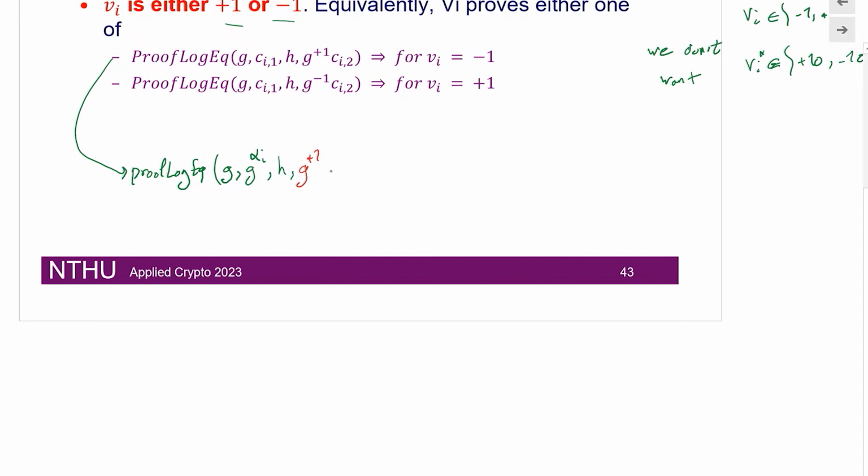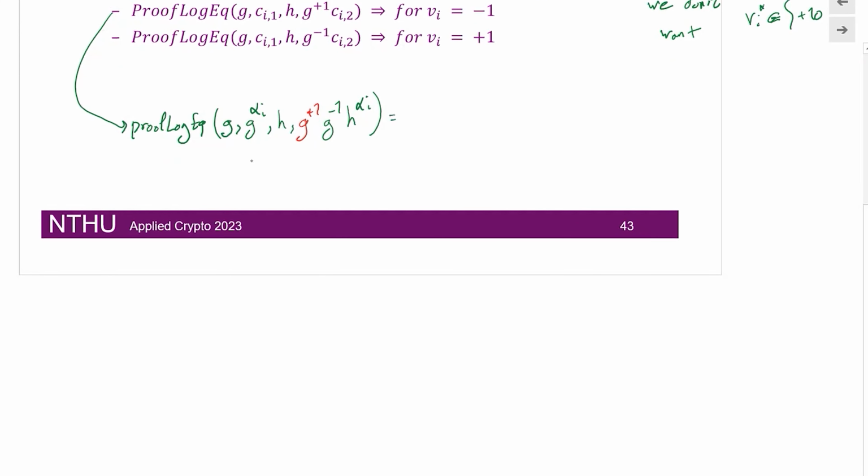And then to the power G -1, if this vote was no, H alpha I. So if the vote was a no, then we add G +1 so that we make this result the same. So therefore, we are going to do the log of equality for G and then G to the power alpha I, and then H, and then H to the power alpha I, right?